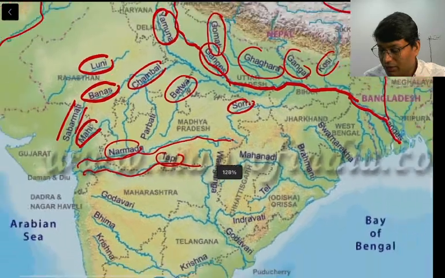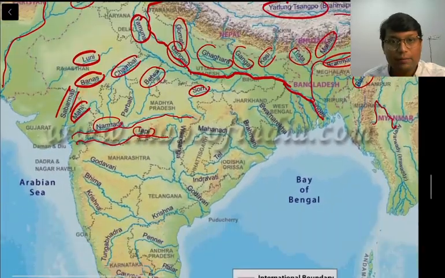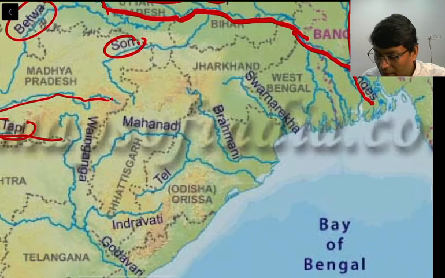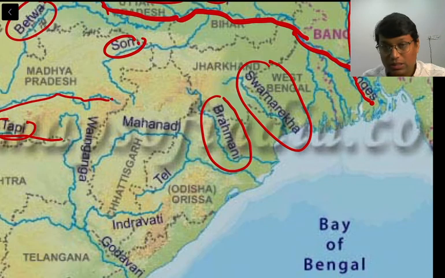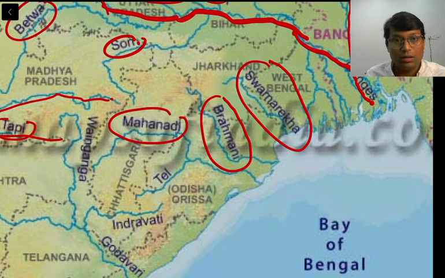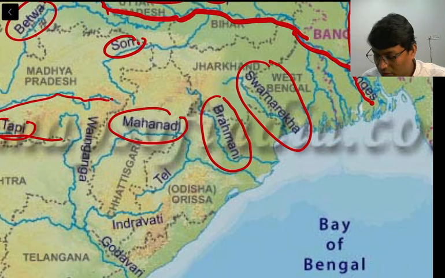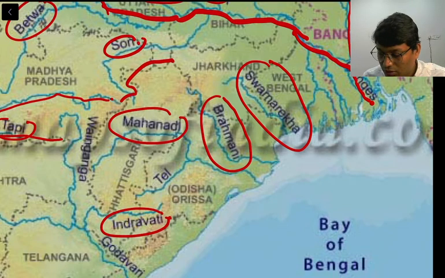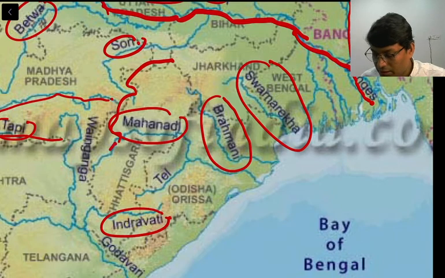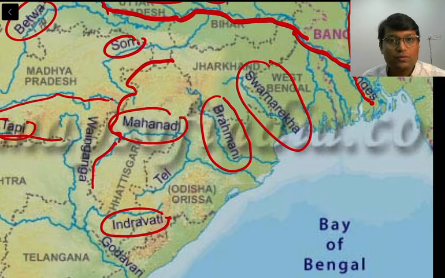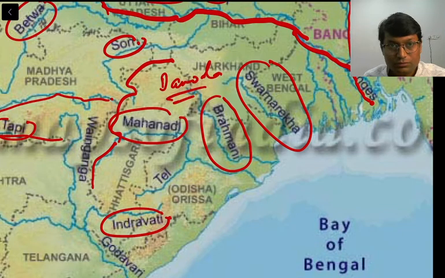So now we have covered a lot of ground in north and central India. Now we will see central east India. So this is Suvarnarekha, west of which there is Brahmani, Mahanadi, and this is Indravati, right? So this is a basin which covers a large portion of central east India, that is Jharkhand, Odisha, Chhattisgarh, and some portion of West Bengal. There is one major river which is missing, that is Damodar. We will also look at Damodar, right?